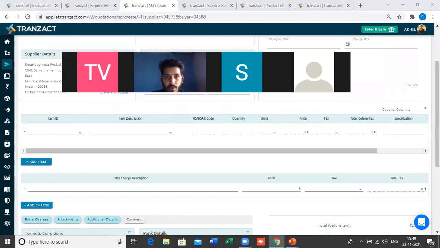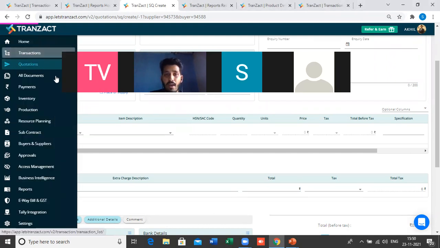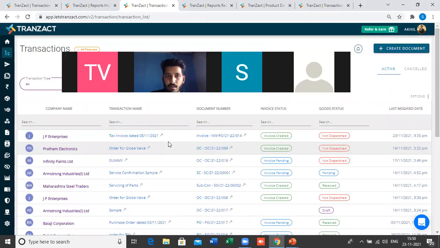Can you show me a module to import? No, Lalit, there is no option to import the PO in bulk in Transact. You have to add every single PO by coming to this transaction module, clicking on create document, and creating a PO. There is no option to add the PO in bulk in Transact as of now.